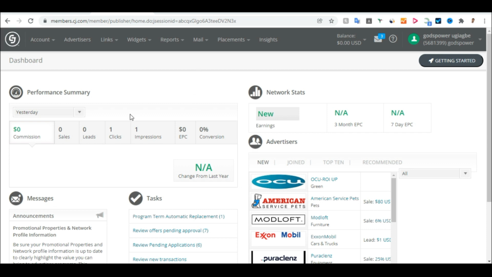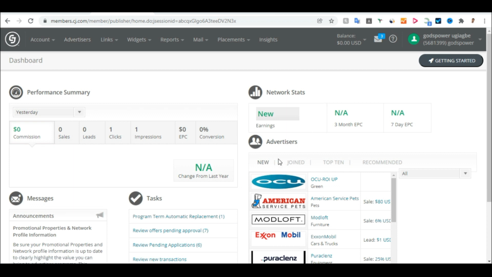Once you log into your CJ affiliate account, the first thing to do is to set up your profile. To set up your profile, click on this section, and enter how you want to receive your money, your address, and other information they require from you. Once you have filled out all that information, you will move to the step where you go to the advertiser account. To get to your advertiser section, where you pick the different products and brands that you want to promote, you just need to watch me doing it.